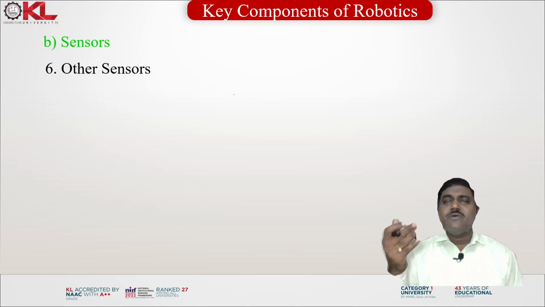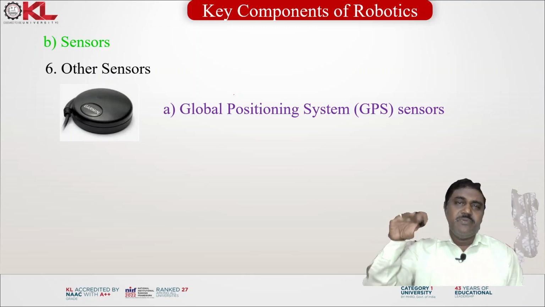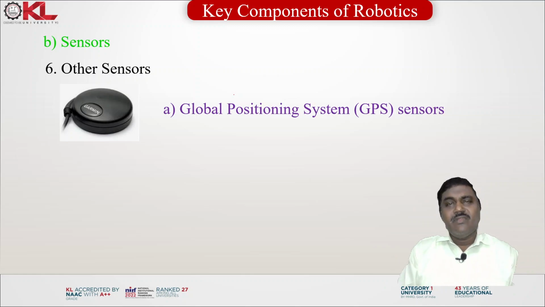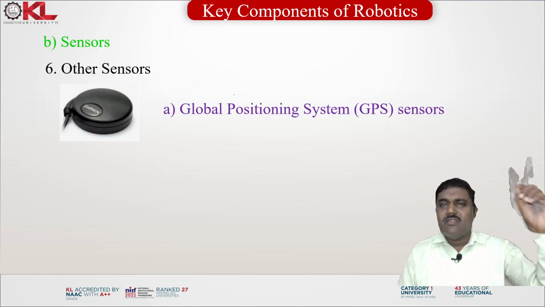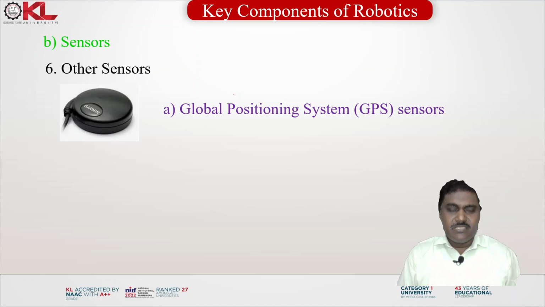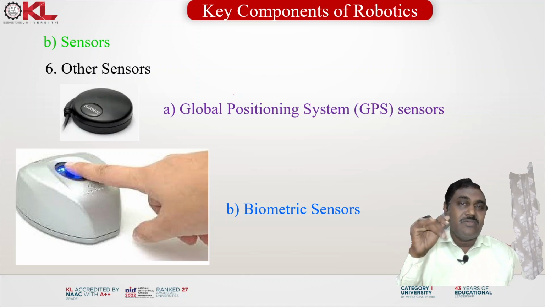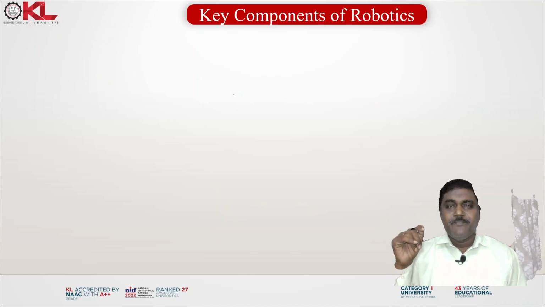So what are the other types of sensors? That is the global positioning system sensor, GPS. Nowadays that is also very important, where you can see a particular position worldwide with the help of the GPS system. That also you can measure. And biometric sensors. Nowadays all the companies use biometrics for thumb impressions.